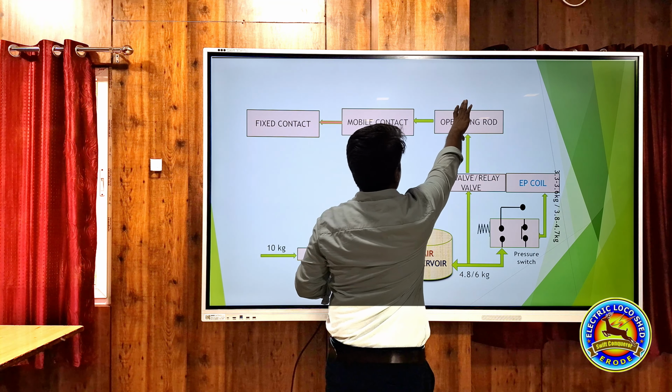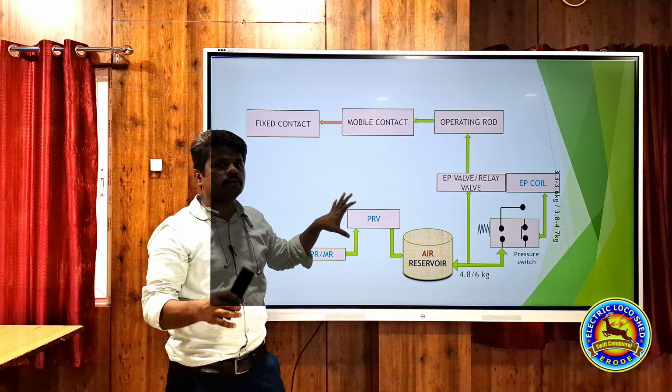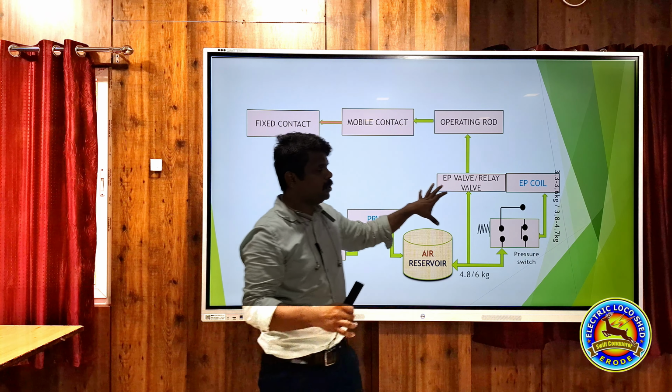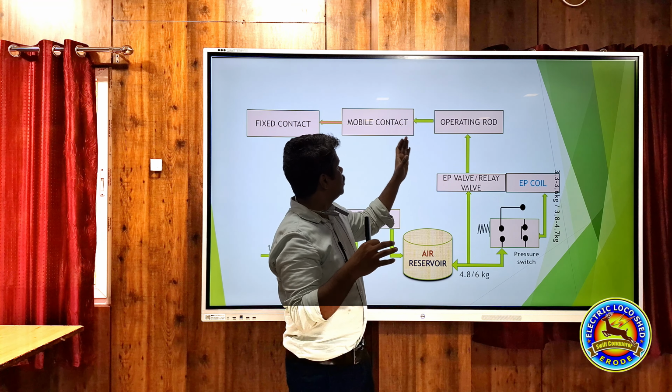Here 25 kV available. This is intermediate part, and this is the LT part because there is only 110 volt available in this area. This is used for controlling. This is used for the mobile contact to work, to mobilize this mobile contact. This is the operating mechanism.